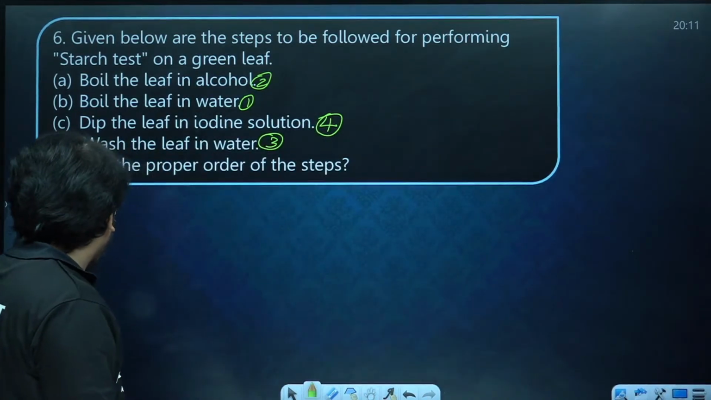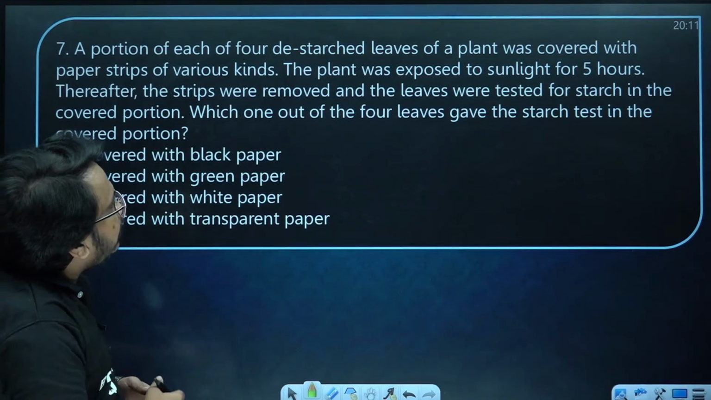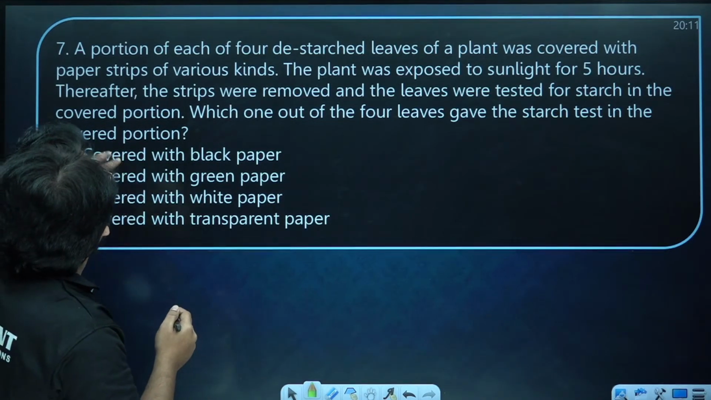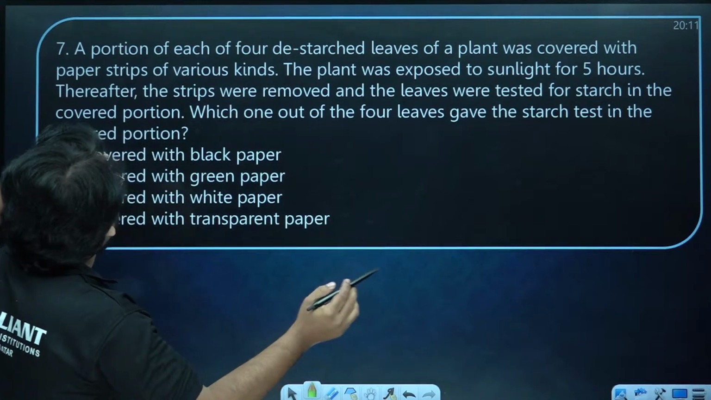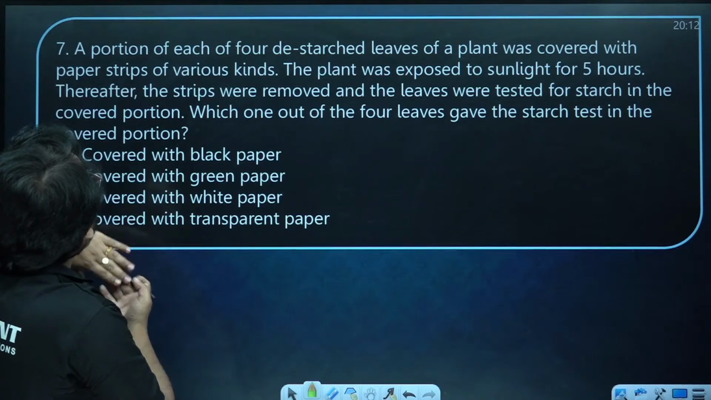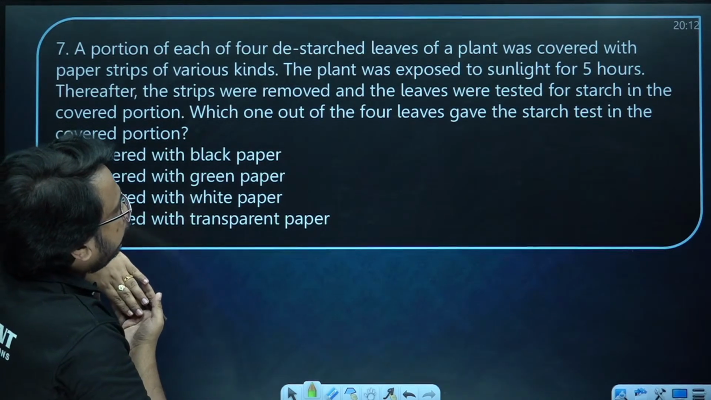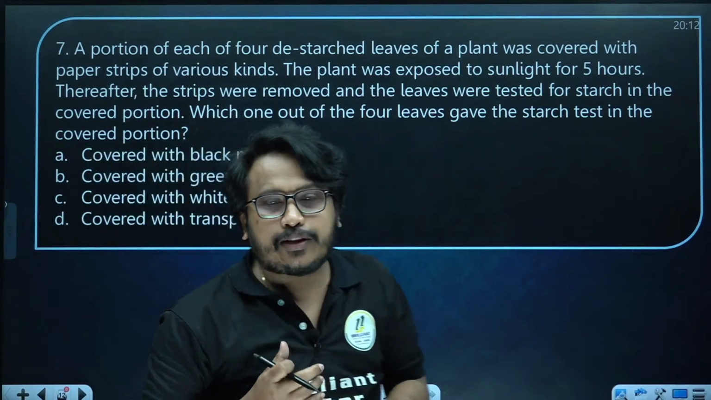Now next one. A portion of each of the 4 destarched leaves of a plant was covered with paper strips of various kinds. The plant was exposed to sunlight for 5 hours. Thereafter, the strips were removed and the leaves were tested for starch in the covered portion. Which one out of the 4 leaves gives a starch test in the covered portion? You may be knowing about the experiment.